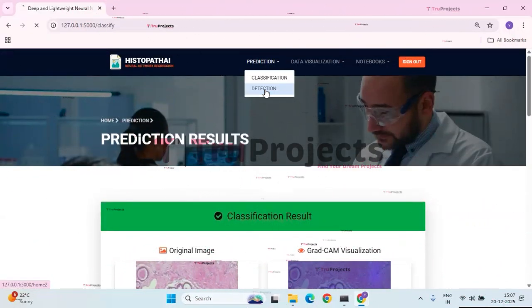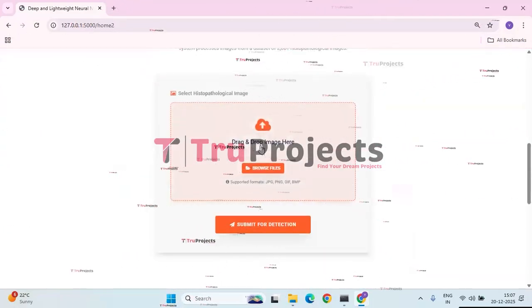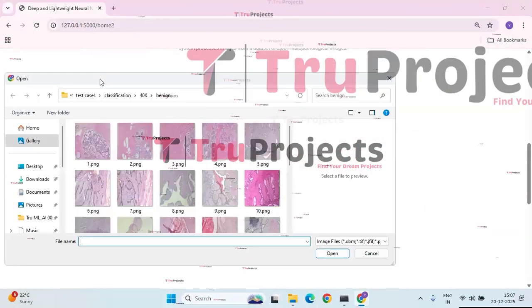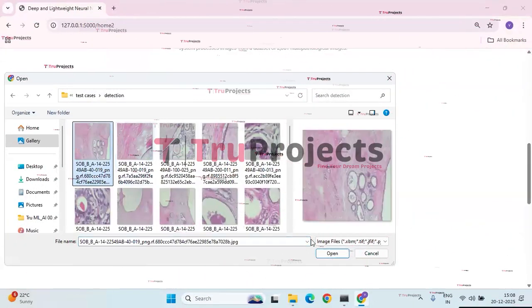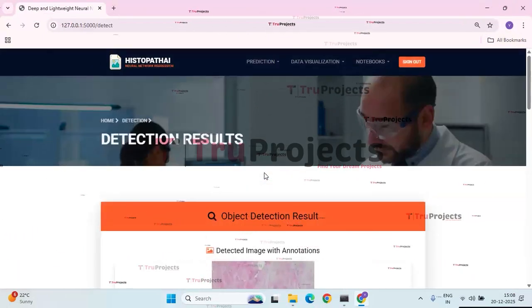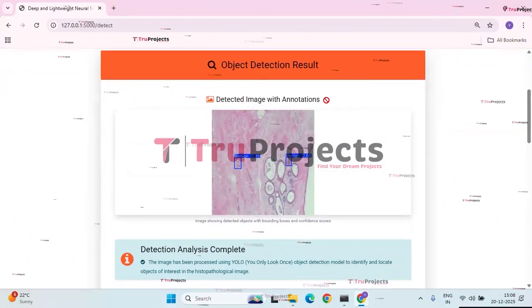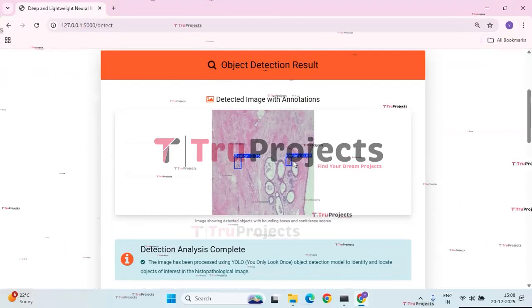Now click on detection button so that the uploading image will be opened, where we need to browse the files and upload the image from the test cases of the code folder. Detection. Choose any image, then click on submit for detection. The input image is pre-processed and the detected images has been seen here.